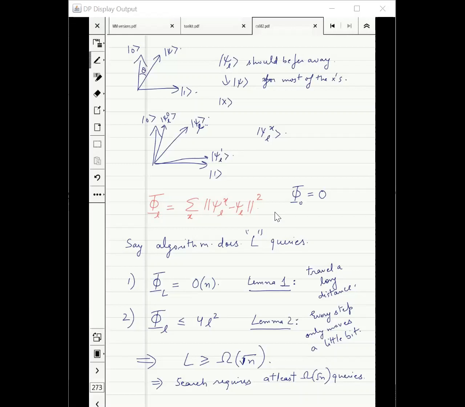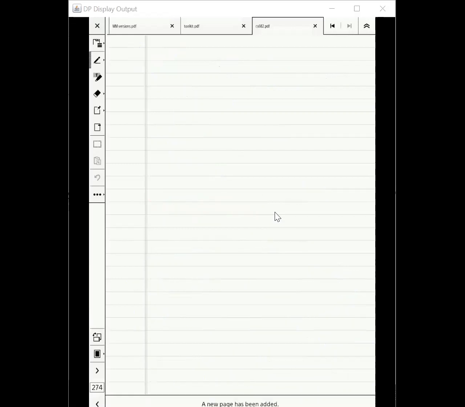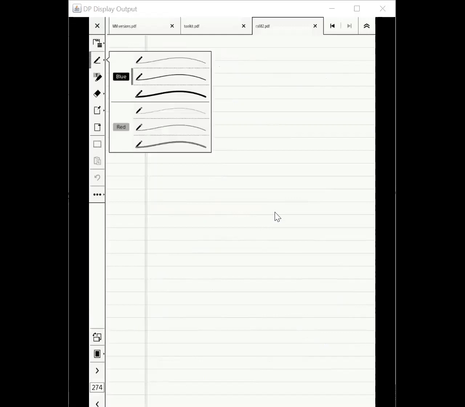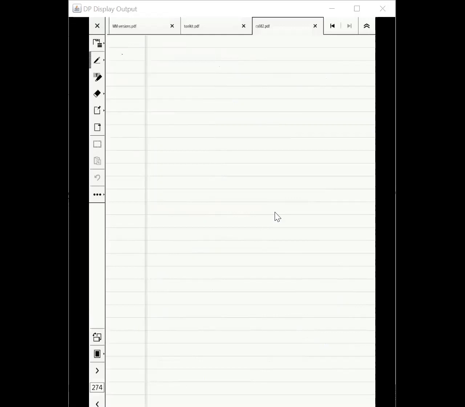Okay, let's look at lemma 1. I will not give the full proof. The full proof is given in notes. I will only give the idea.